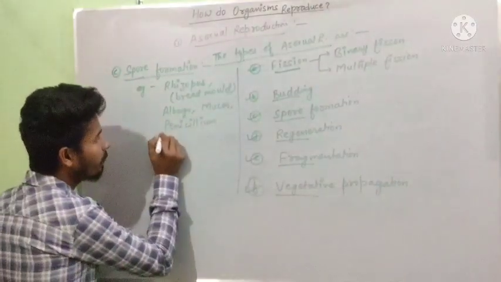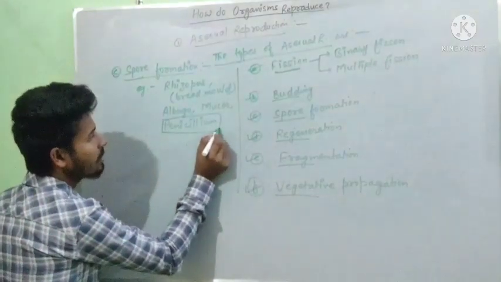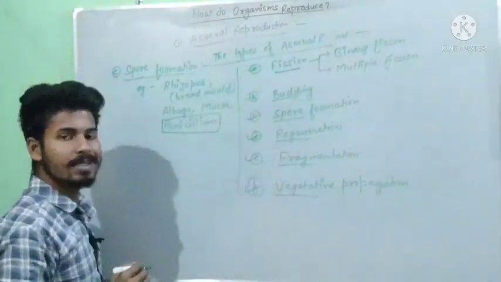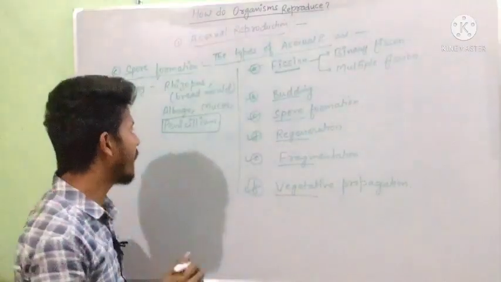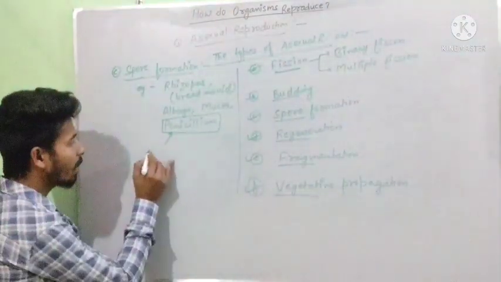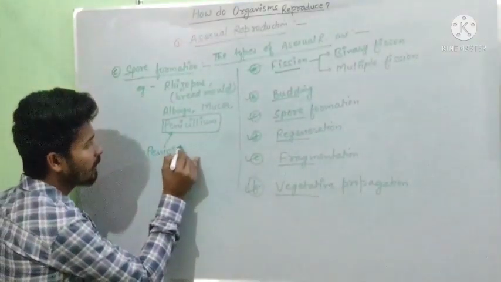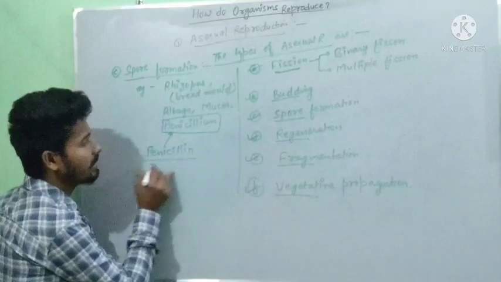And we have Penicillium as an example. The specialty of Penicillium is that from the Penicillium fungus we got the first antibiotic of the world, named penicillin.